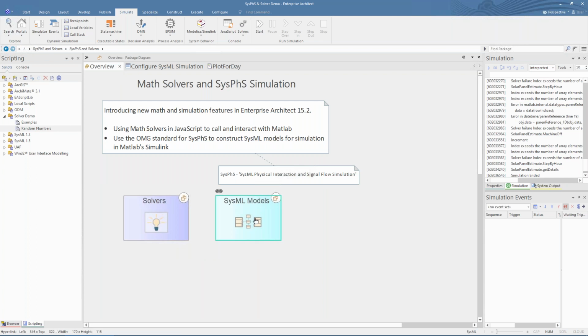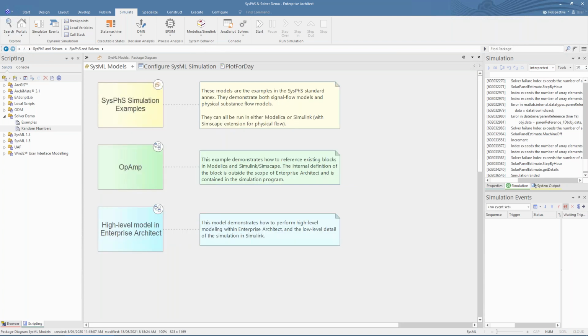Next, we'll move on to looking at the new SysFIS standard from OMG and how it can help visualize and model your simulations. As I said earlier, SysFIS stands for SysML Physical Interaction and Signal Flow Simulation. This means that it's an extension to SysML and as such can be used in SysML models in Enterprise Architect.